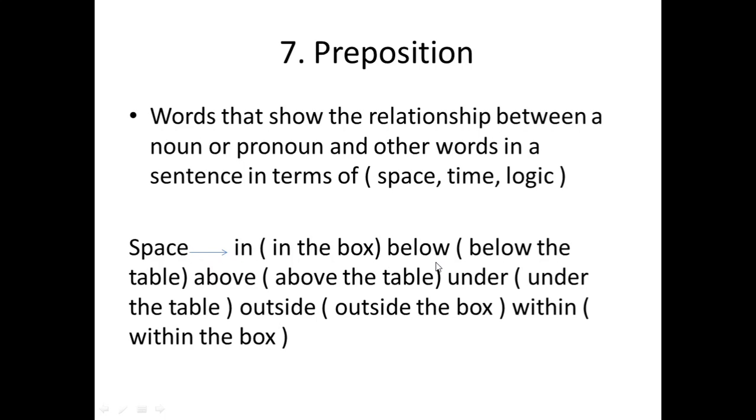We have in, below, above, under, outside, within. In the box, below the table, above the table, under the table, outside the box, within the box. Okay, so these are in, below, under, above, outside, within. These are your prepositions, which are used for space.